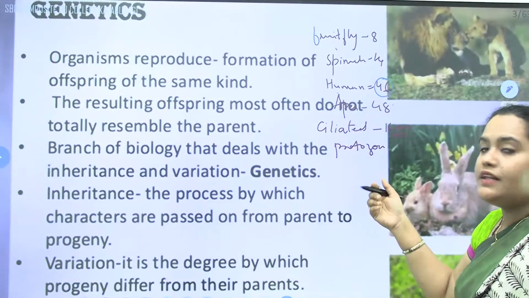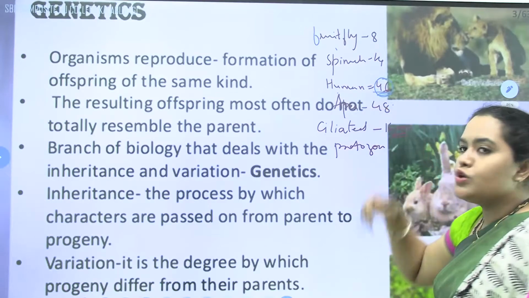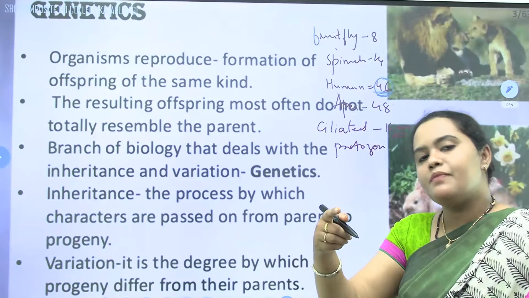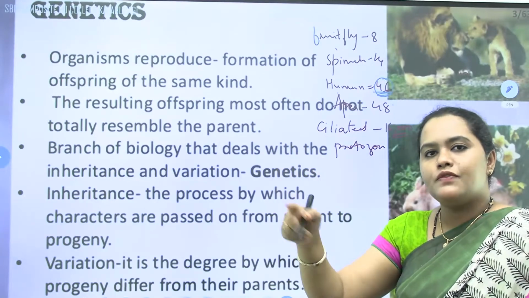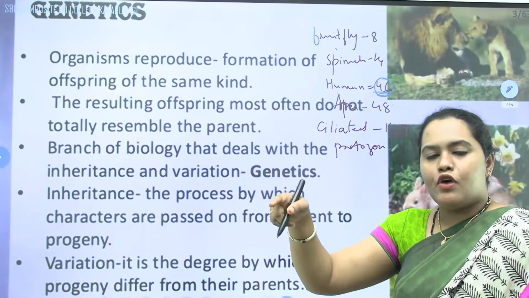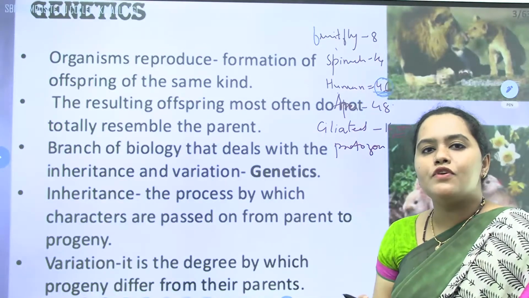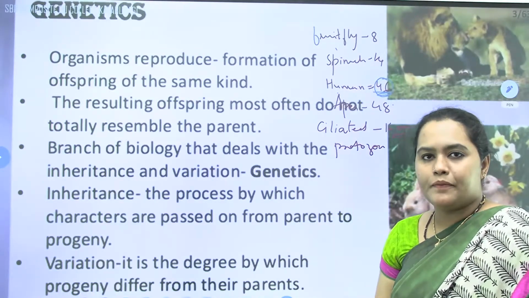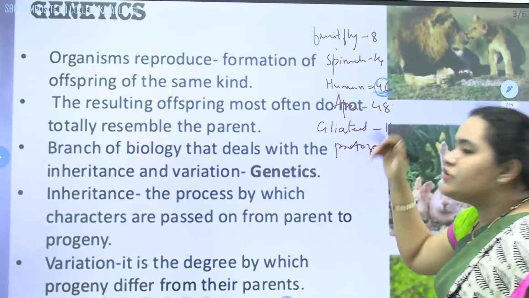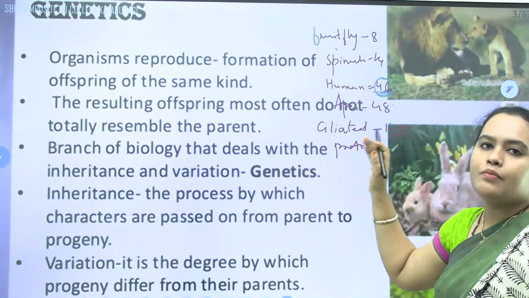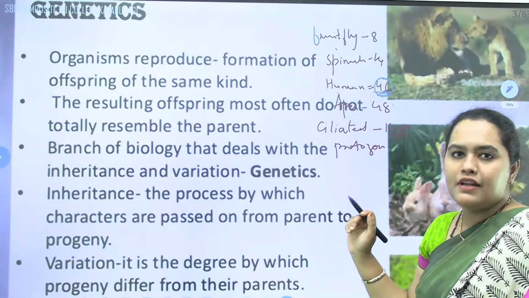So 23 and 23, that is 46 chromosomes, get transferred to the next generation, and that generation again transfers the same number of genes to its own. In that way the transfer of genes takes place, and as genes are transferred, the characters get transferred. That is nothing but the heredity we are studying now.